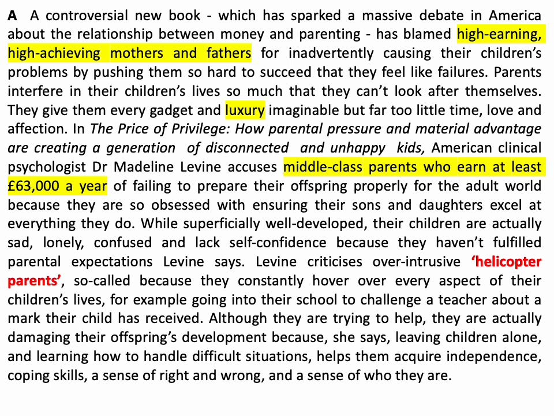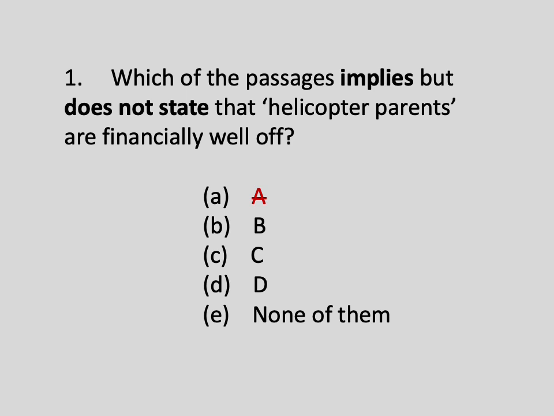However, all this information about the financial status of the helicopter parents is no suggestion at all. It's just plain statement in black and white in the text. And a statement does not qualify as an implication. It can't be A, for the simple reason that, as we've just seen, the passage states and thus doesn't imply.